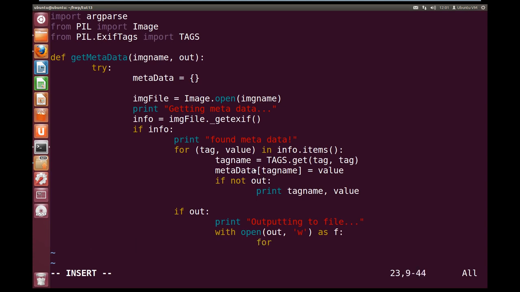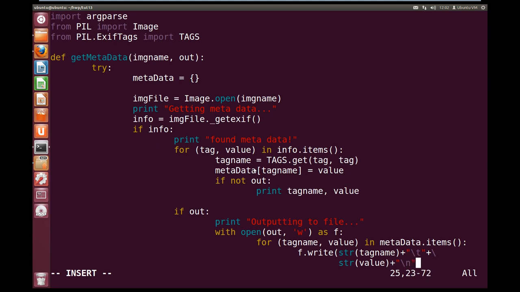We're going to run through our dictionary, so for tag name, value in metadata dot items, we are going to f dot write, and we're going to write out the string of tag name plus a \t for a tab, and we'll do another plus, and we'll just tab down a line, and we're going to add the string of value onto the end plus a \n for a new line.